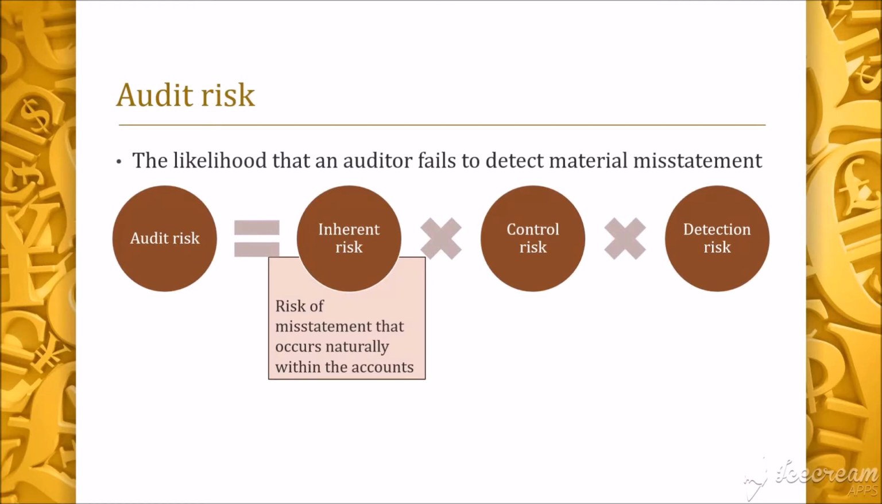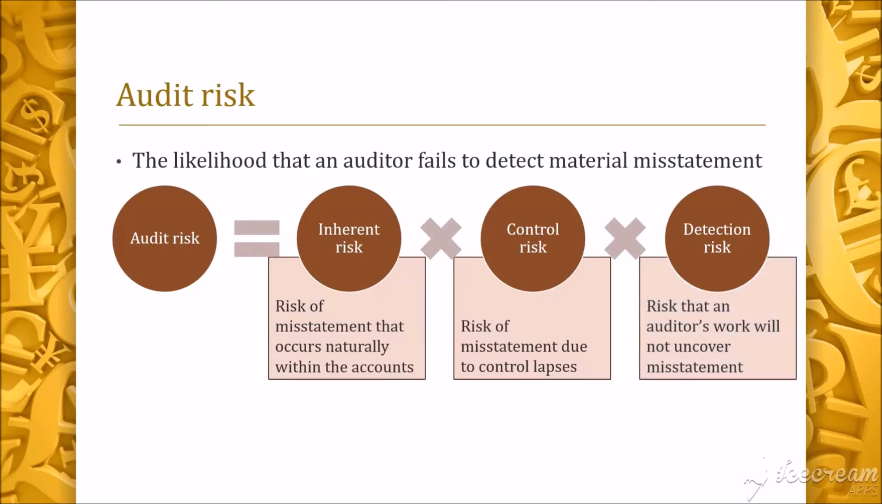Control risk is the likelihood that a misstatement will occur because of internal control loopholes. Internal controls are designed to ensure that transactions are recorded accurately. A poorly designed internal control increases the risk that a transaction will be recorded inaccurately or not even recorded at all. Detection risk refers to the risk that the work performed by the auditor will not uncover any misstatement.